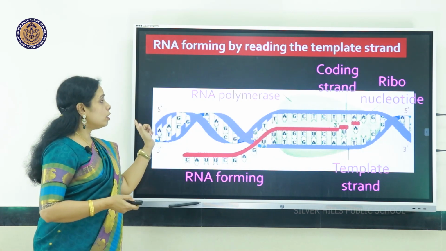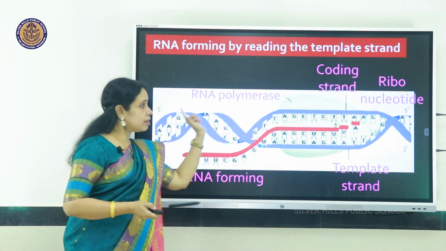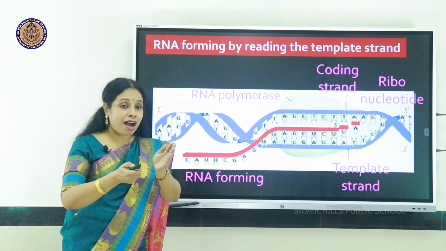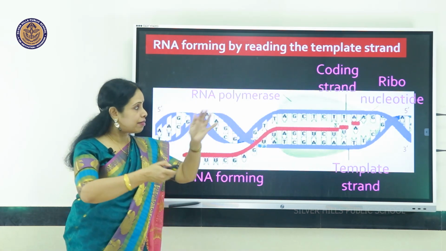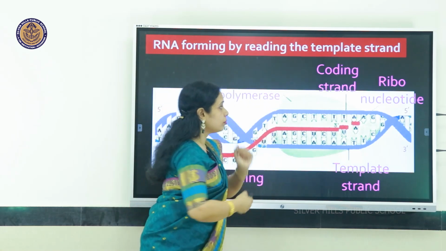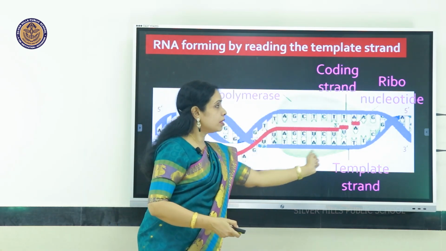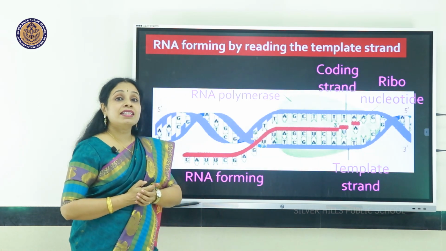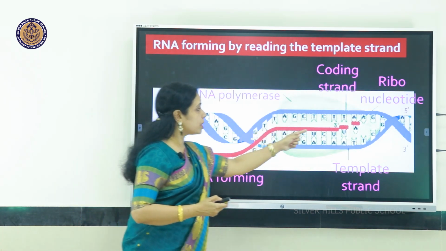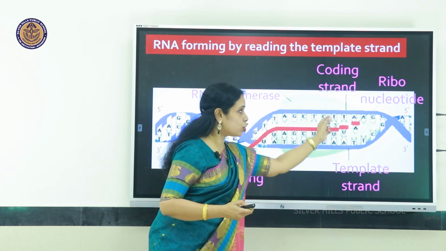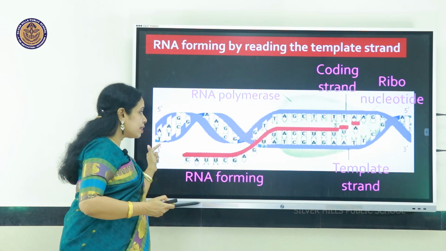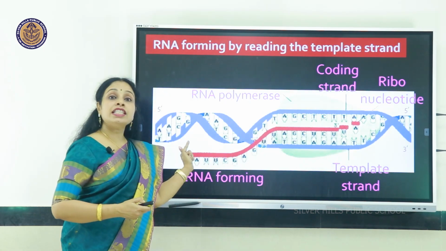So here's a picture. I think you can identify the DNA in blue color. Where it is forming the RNA, the two strands have separated, and this is the enzyme RNA polymerase, and by reading the template strand you can see slowly the nitrogenous bases are being brought in and the RNA strand is forming.